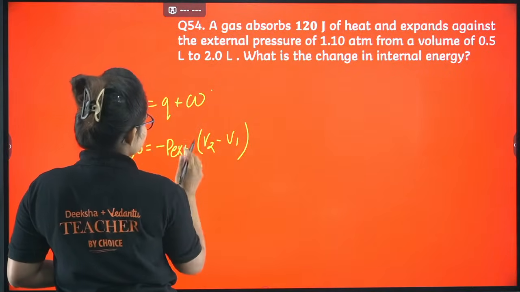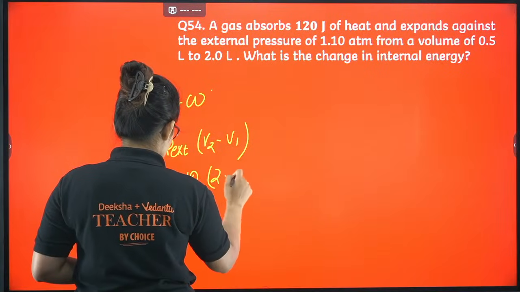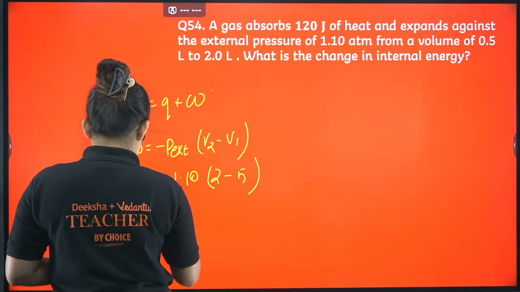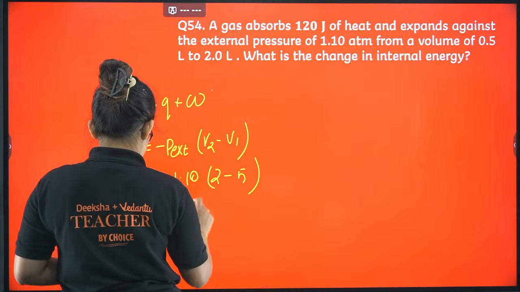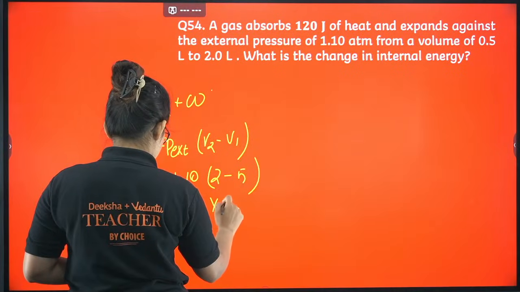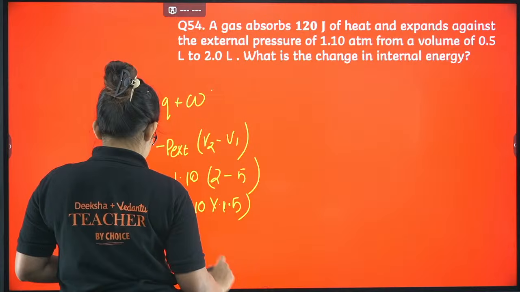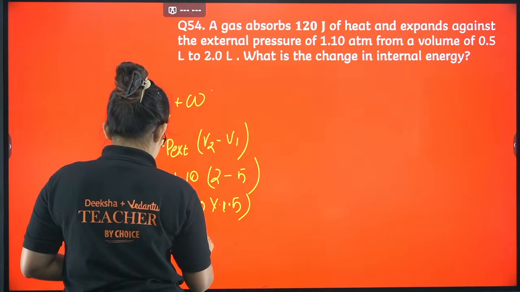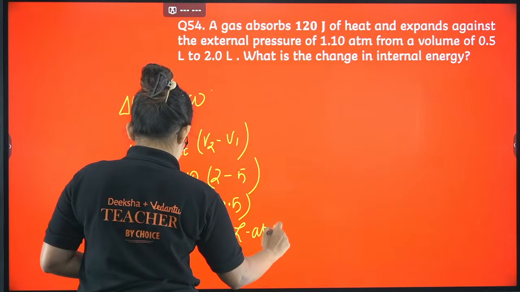External pressure is given as minus 1.10, times (2 minus 0.5). From here I am getting 1.5, so minus 1.10 into 1.5. As a result of this you will get something like minus 1.65 liter atmosphere.